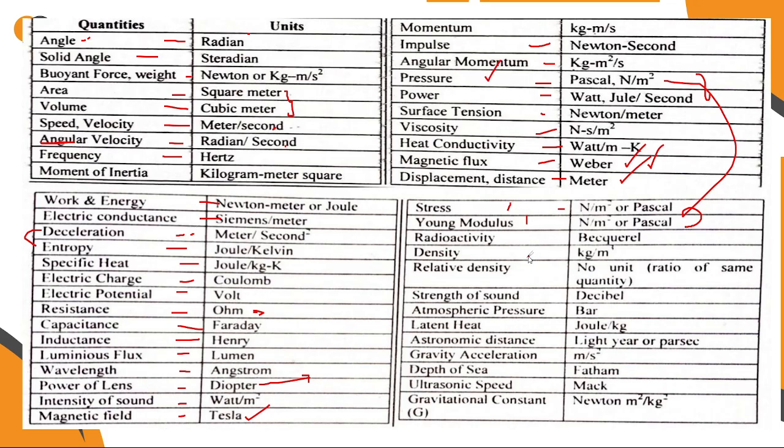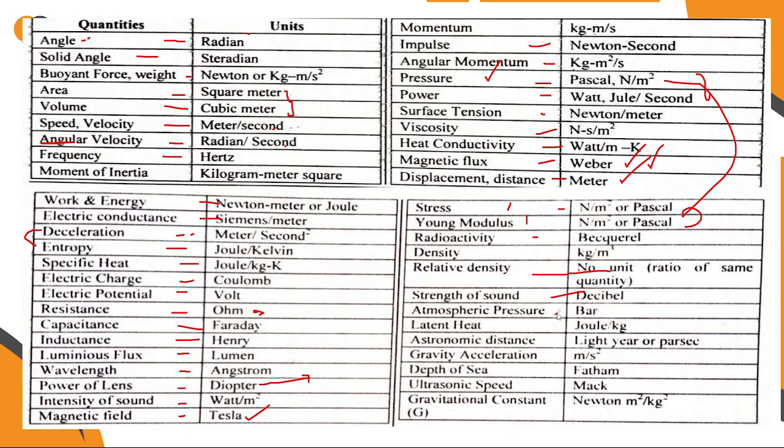Next, radioactivity, becquerel. Density, kilogram per meter cube. Relative density has no unit, it is a ratio of the same quantity. So see, this question: relative density has no unit. Strength of sound is in decibel.